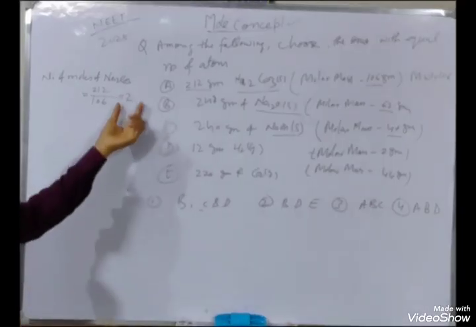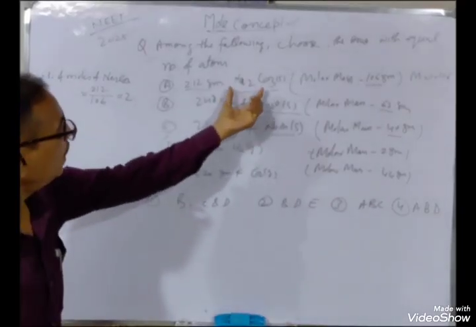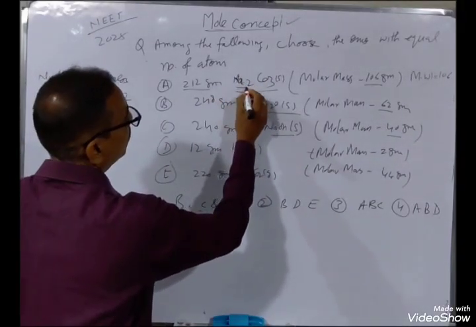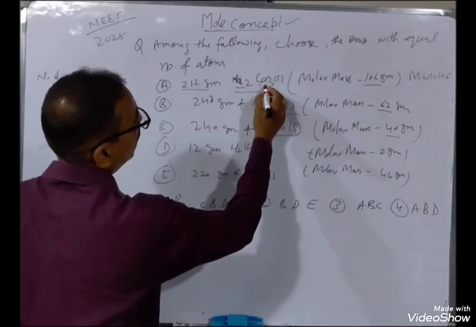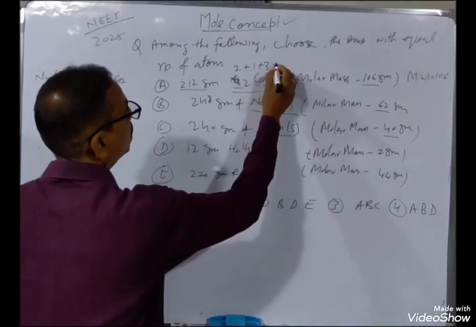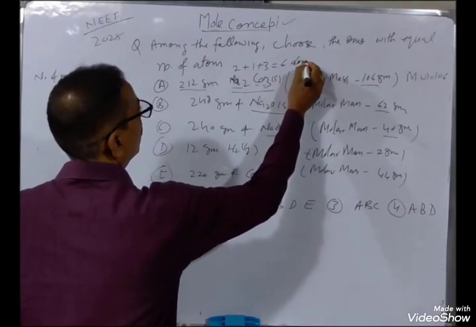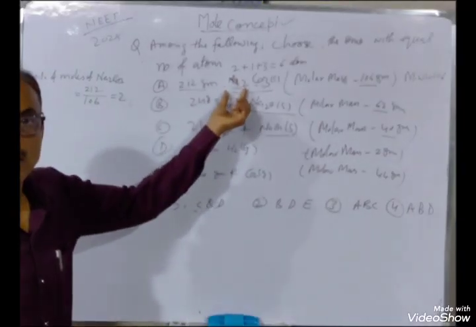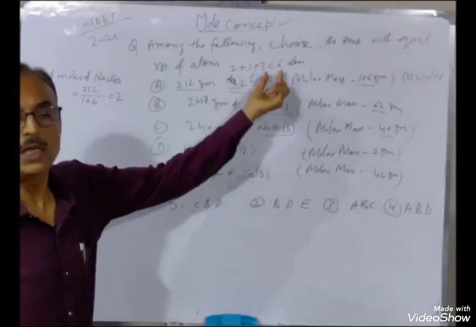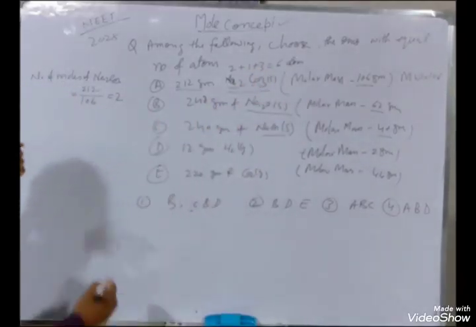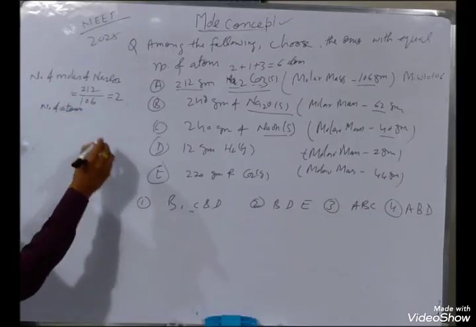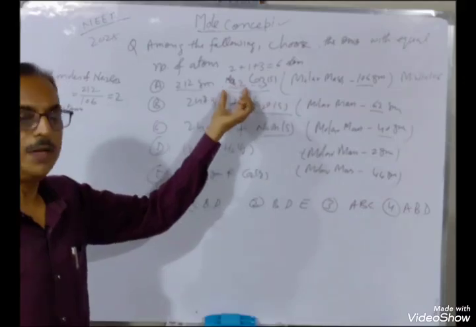Now this is the mole, 2 moles. And you see in sodium carbonate how many atoms? 2 atoms of sodium, 1 atom of carbon and 3 atoms of oxygen. So 2 plus 1 carbon plus 3 oxygen, total is 6 atoms. Here it is not compulsory that the atoms should be only from sodium.